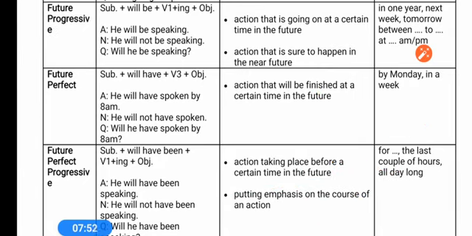So simply you have to understand: what will happen, we use future simple. What will be happening at a particular time, that is future continuous. What will be completed by a particular time in the future, we use future perfect tense. And to say that at a particular time in the future this action will be going on, we use future perfect continuous tense.